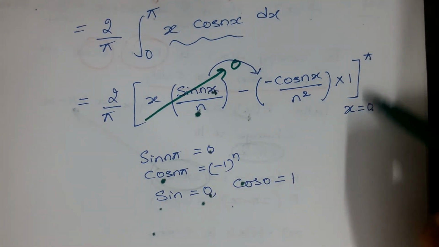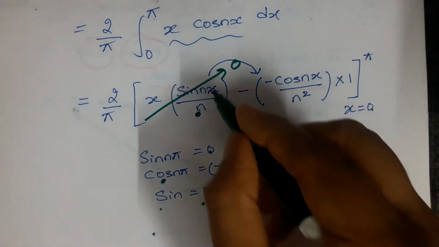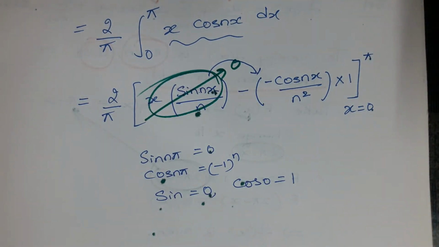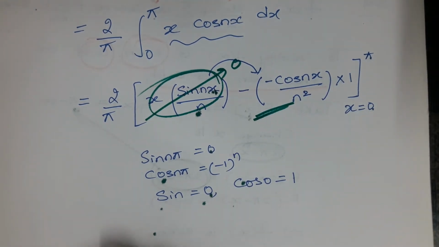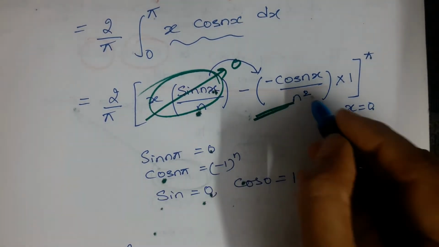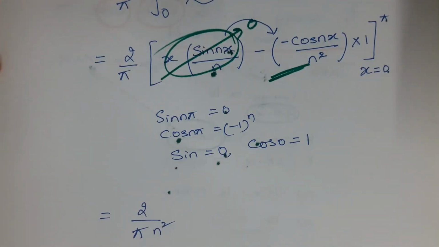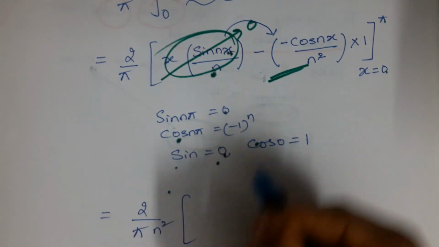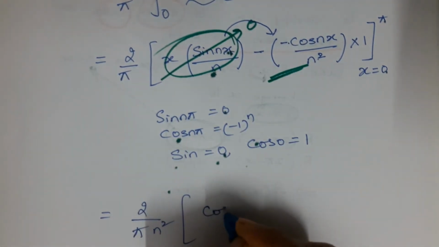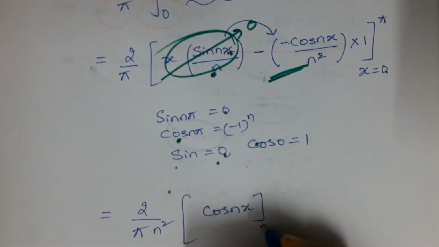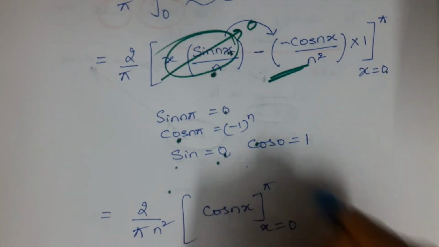So both for the upper limit as well as the lower limit, the sin term vanishes, and you will be left with only the cosine term. So 2 by pi, n square is constant, can be taken outside the limits. Before substituting, minus into minus is plus cos nx, limit x is equal to 0 to pi.